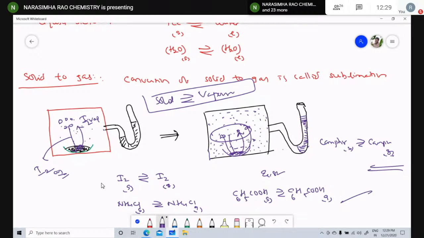Children, this is the remaining part of the equilibrium, to be continued in the next class.